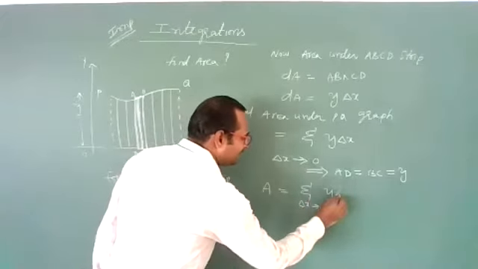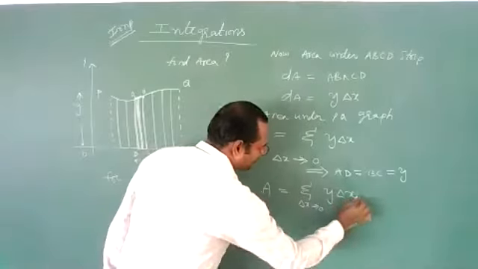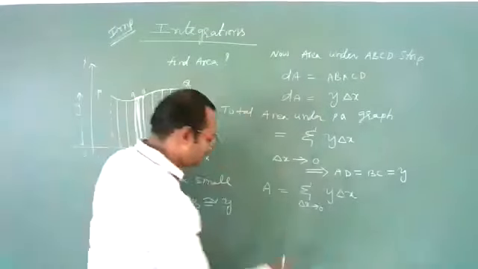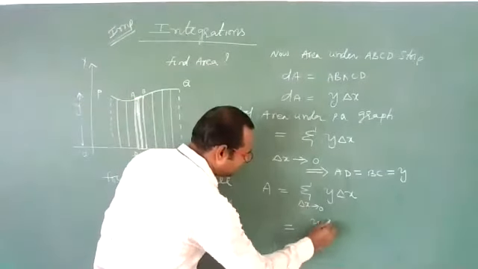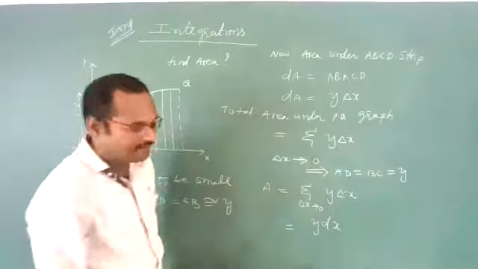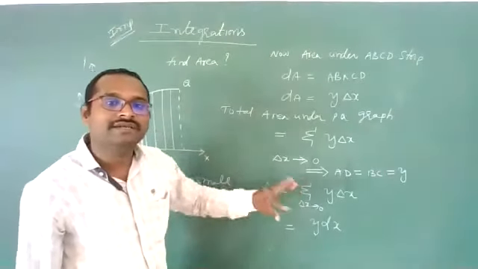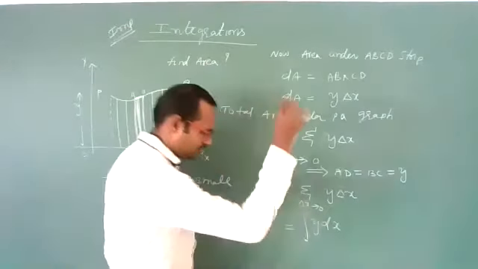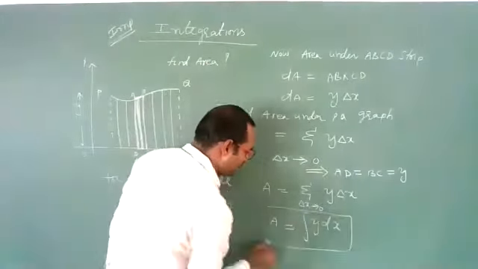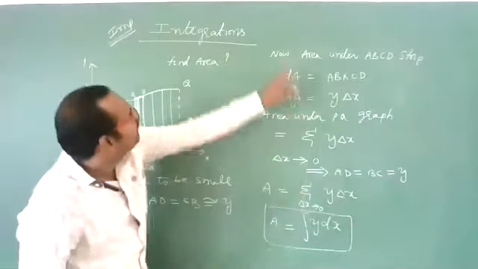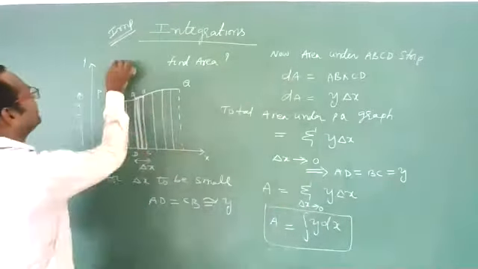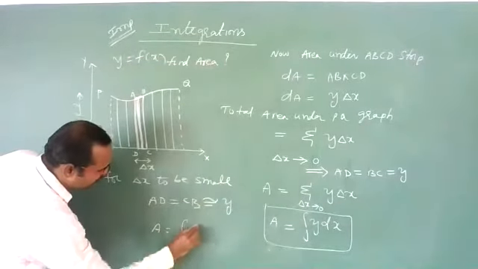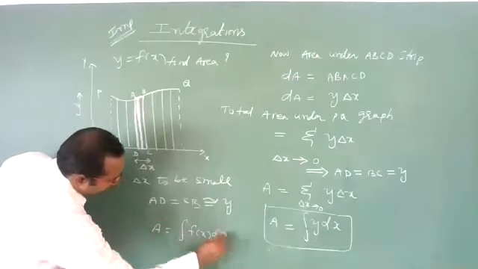Okay, y delta x we can write. So whenever this delta x is tending to 0, then we can write it as y dx. And when this approximation is happening, we can replace the summation with integration. Yes, this is what we have to do. But what is y? Y is f of x. You can write that. So the total area will become integration of f of x dx.